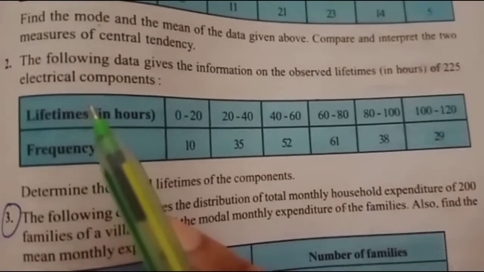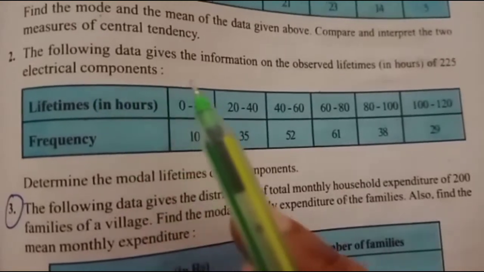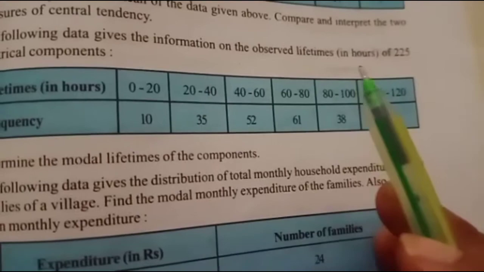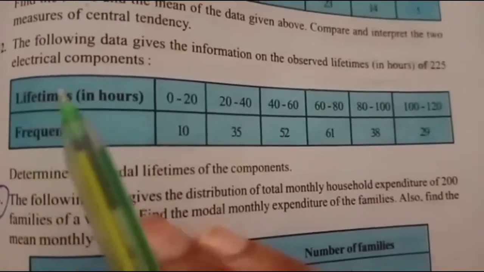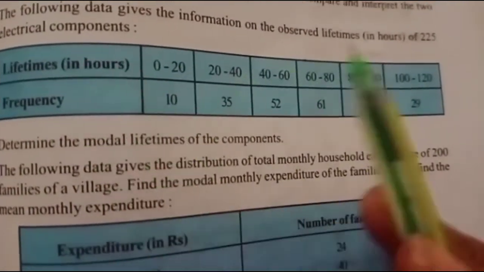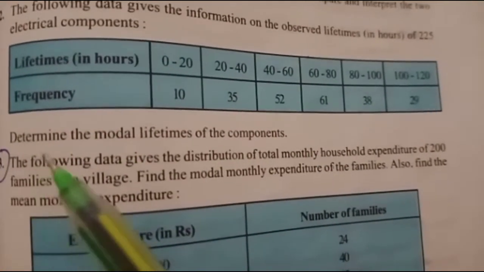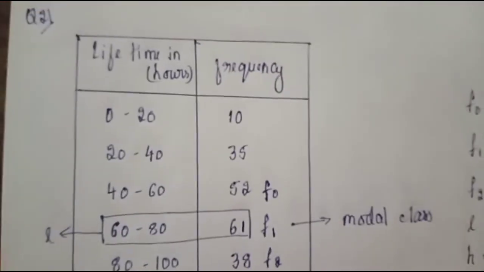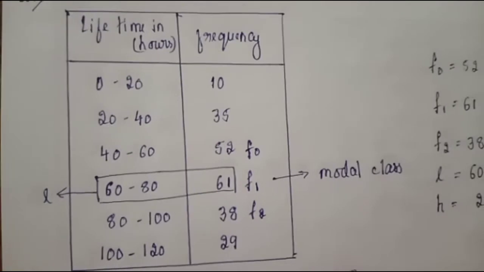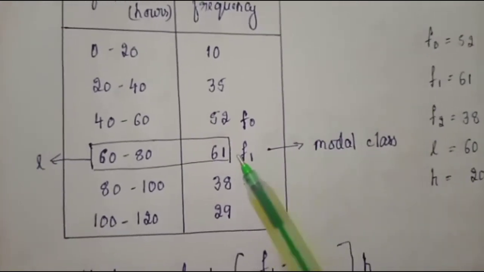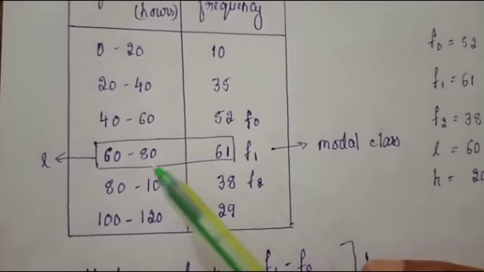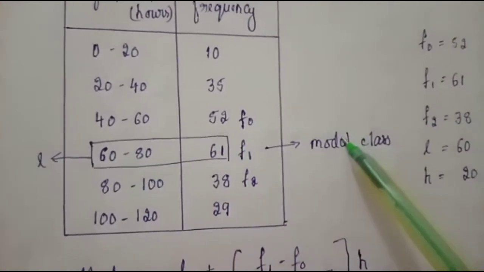Now let us learn the next question. The following data gives the information on the observed lifetimes in hours of 225 electrical components. Given are lifetime and frequency. It is asking to determine the modal lifetime of the components. So here is the data. Before you start, first let us find the modal class. Observe the frequency. The maximum frequency is 61. So 60 to 80 is the modal class.